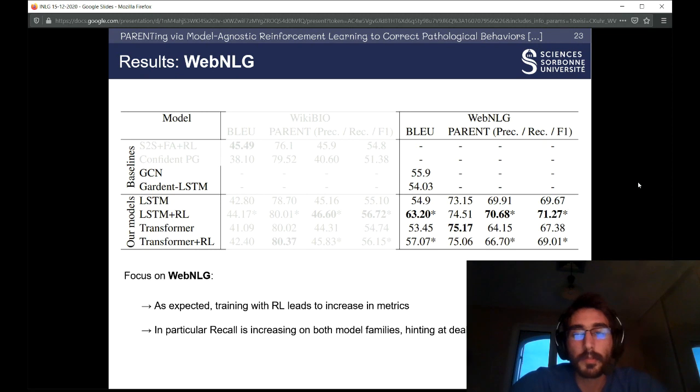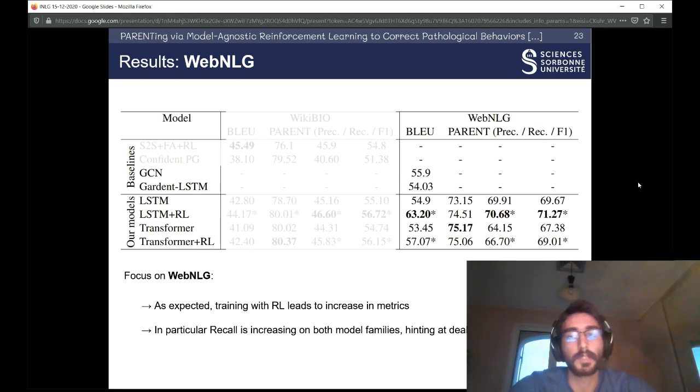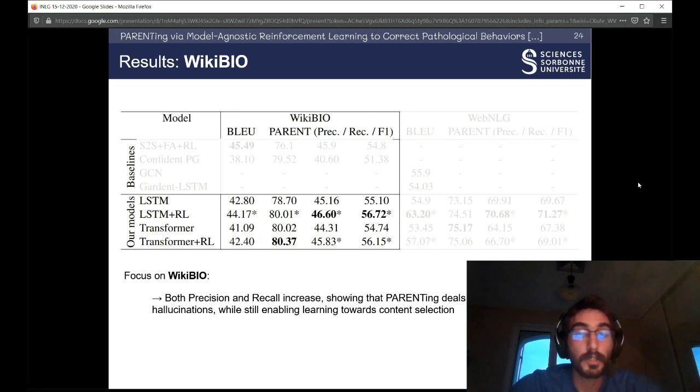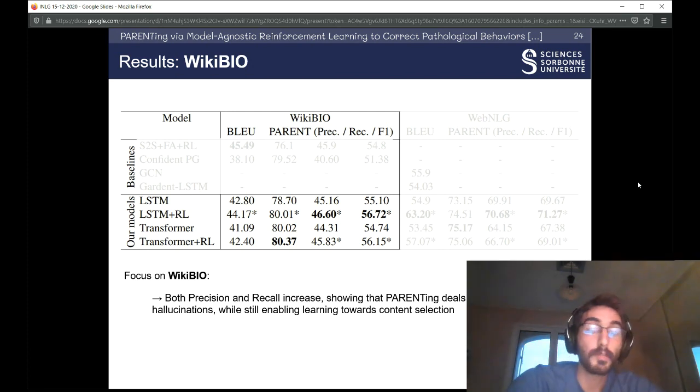The gain in performance might be quite small, but it's because WebNLG is already kind of a perfect dataset, so not the most interesting there. In contrast, in Wikibio, we see that we increase both precision and recall, showing that our approach is efficient at handling both omissions and hallucinations.